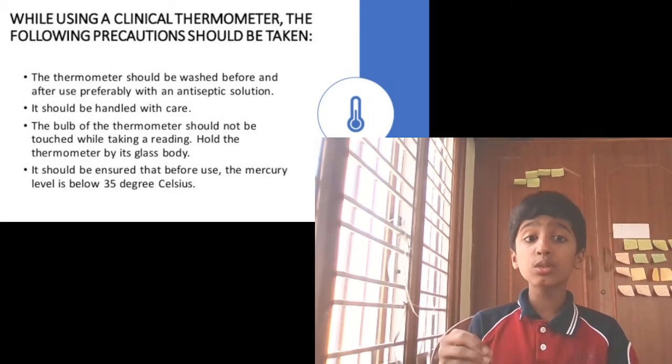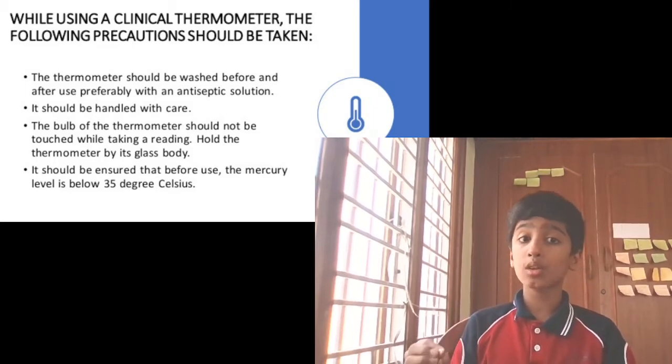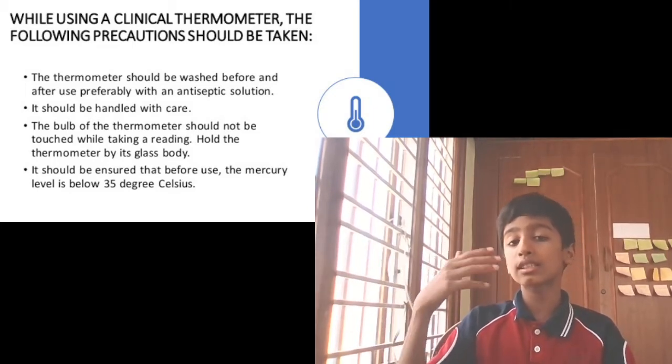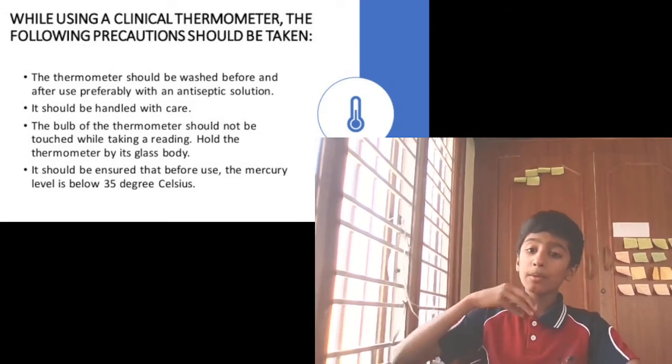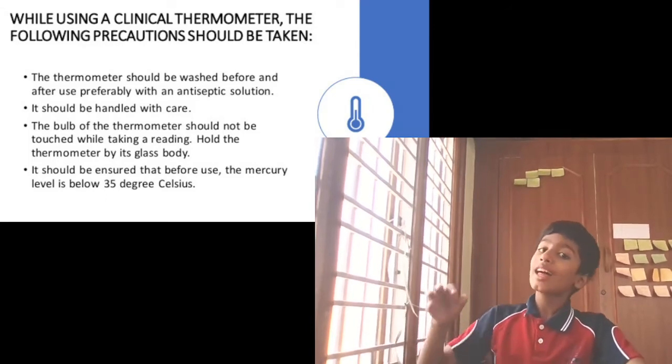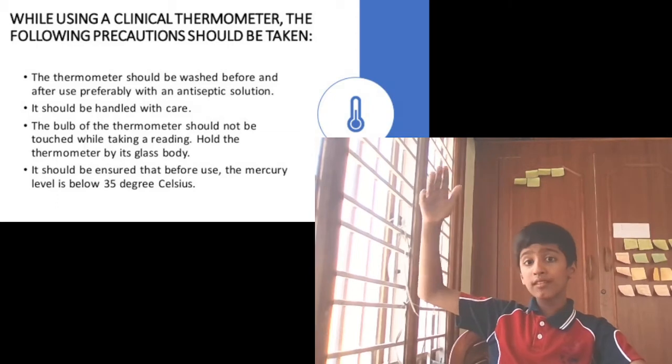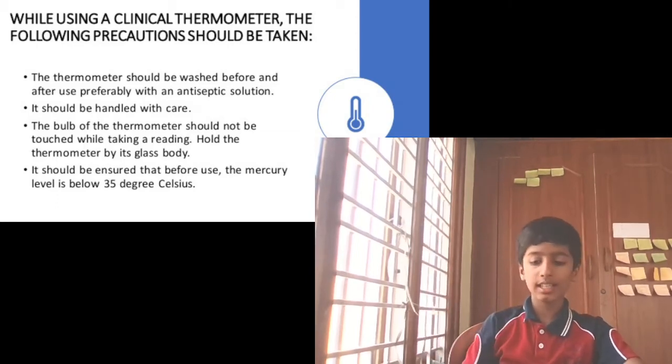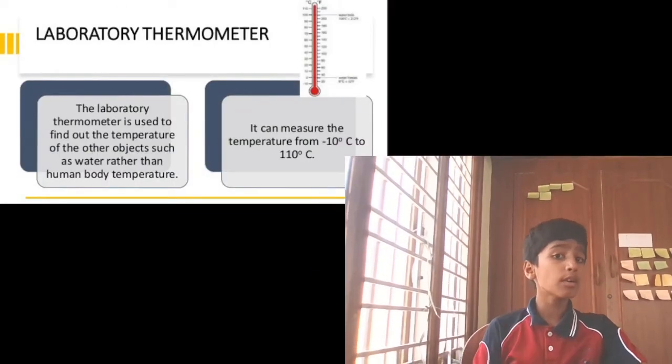Okay, and it should be ensured that before use, the mercury level should be below 35 degrees Celsius. So before putting it into someone's mouth, the mercury's level should be below 35 degrees Celsius. Okay, so now the laboratory thermometer.